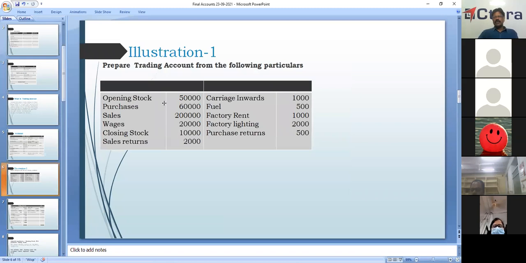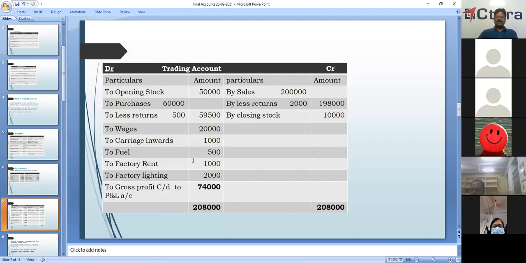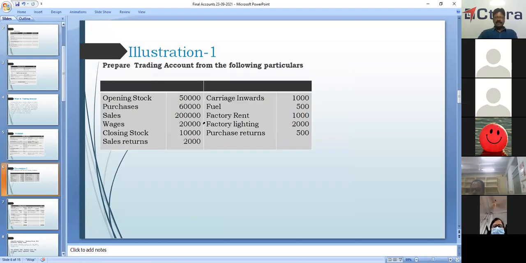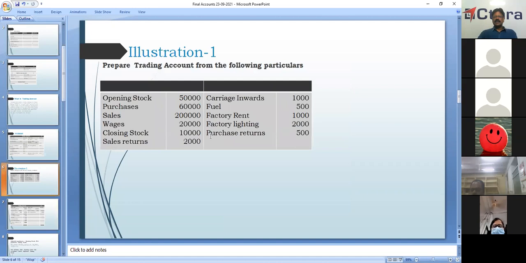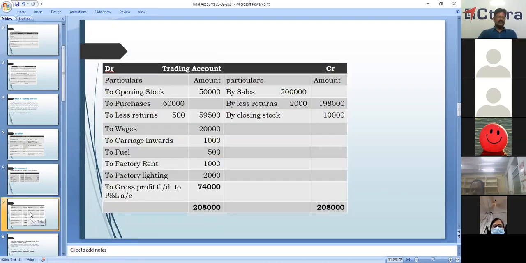Then we are showing fuel. Fuel is also a direct expense. Fuel how much? 500 rupees. To fuel, 500 rupees. Then factory rent, how much? 1,000 rupees. Factory rent here we are showing to factory rent, 1,000 rupees. Then factory lighting, 2,000 rupees. Factory lighting, 2,000 rupees. Okay.